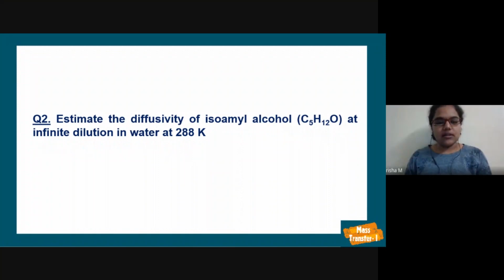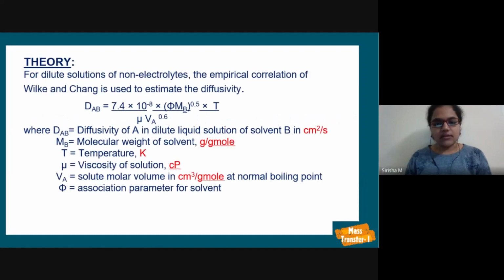Next question. Estimate the diffusivity of isoamyl alcohol, C5H12O, at infinite dilution in water at 288 Kelvin. The theory is for dilute solutions of non-electrolytes. The empirical correlation of Wilke and Chang is used to estimate the diffusivity. D_AB equals 7.4 into 10 power minus 8 into (phi M_B) whole power 0.5 into T by mu